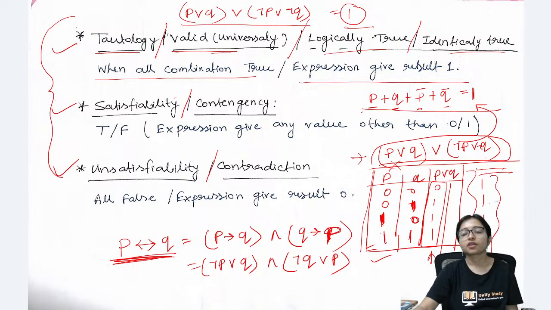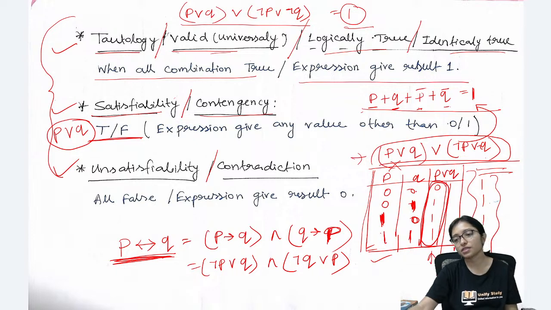Okay, now see, satisfiability or contingency. That means a combination of true and false. Just now what I took was P or Q. P or Q was coming as a combination of 0 and 1.